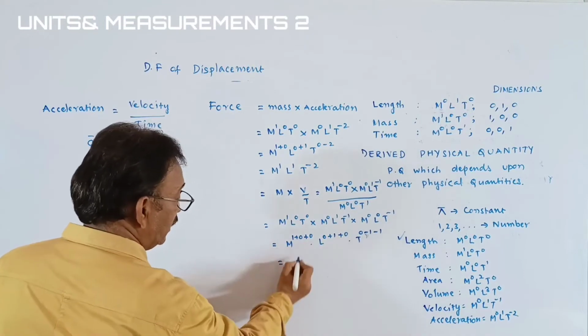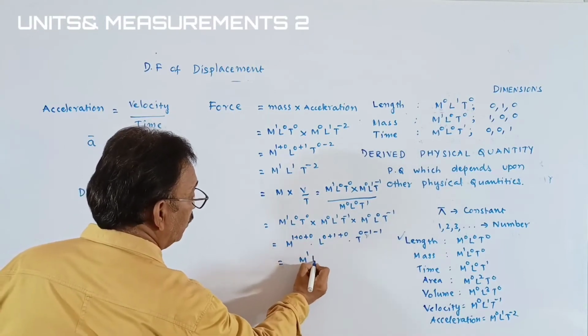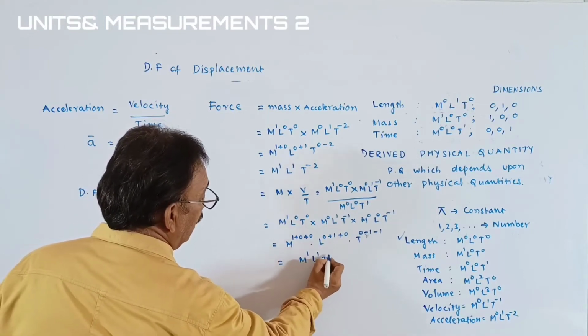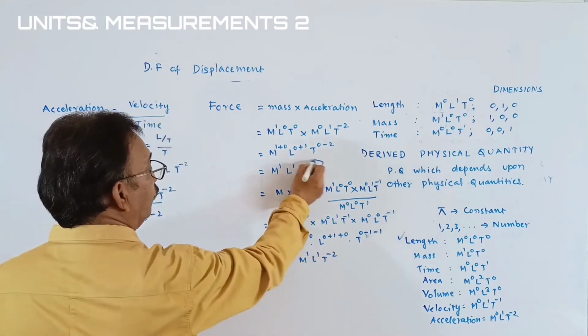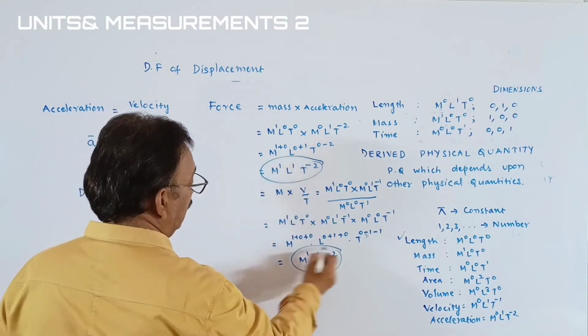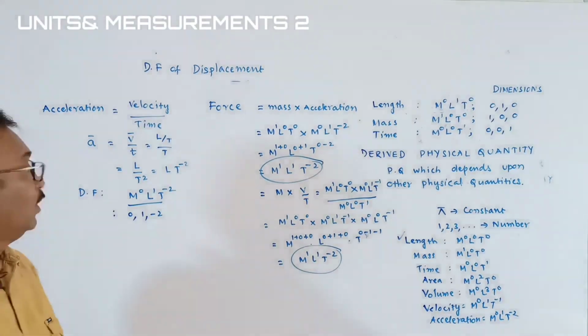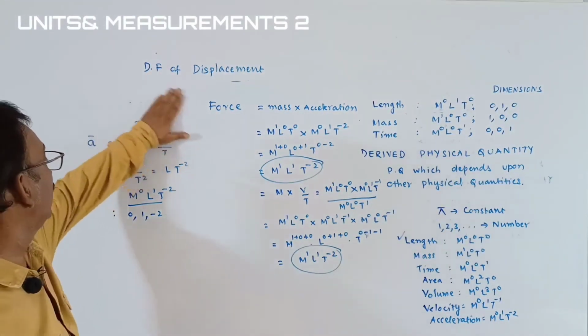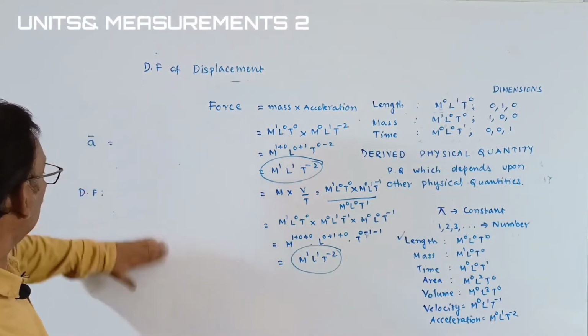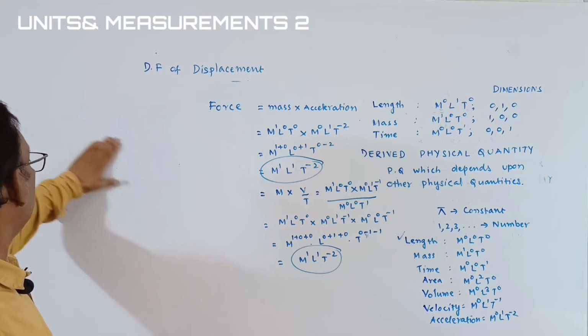We get the same thing: M to the power of 1, L to the power of 1, and T to the power of minus 2. See, what we had here can be found by using this relation. Force is over, students. Then after, we are going with one more physical quantity, which is work or energy.